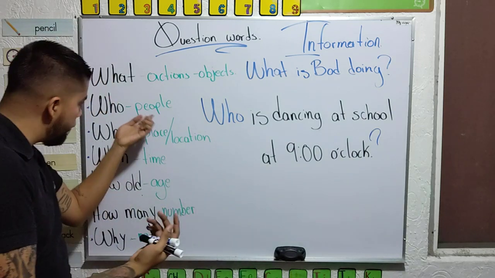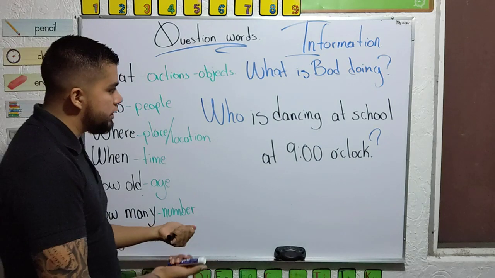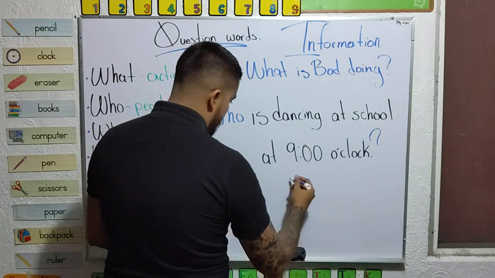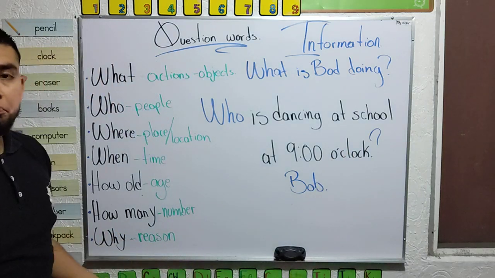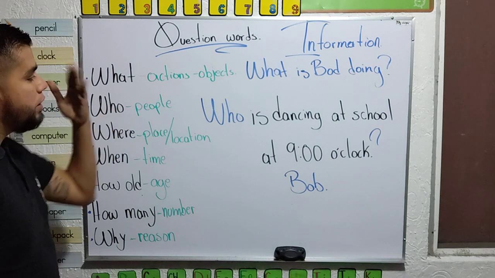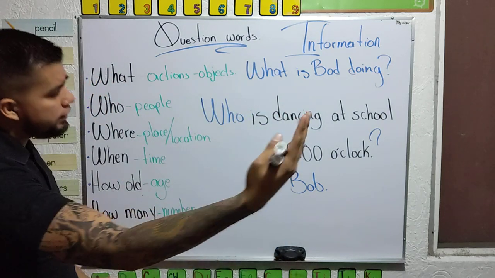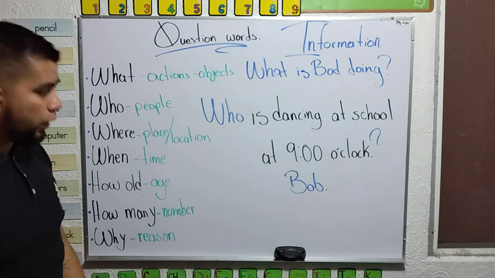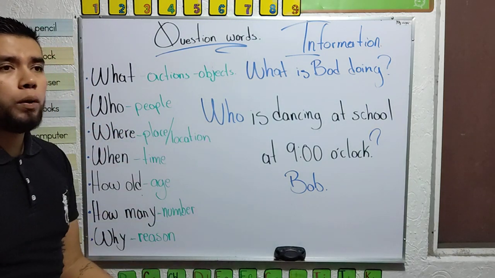Who? I want to know the person. Well, the answer is Bob. Yeah. I want information about people. Who is dancing at school? Bob. Bob is dancing at school at 9 o'clock. Okay? So that's what happens with who. Information about people, a person.